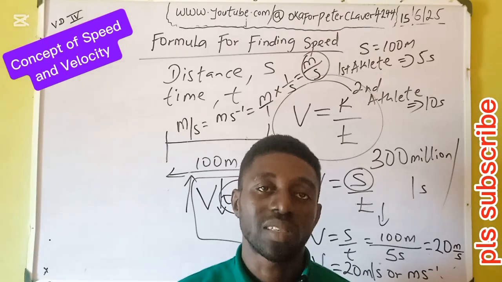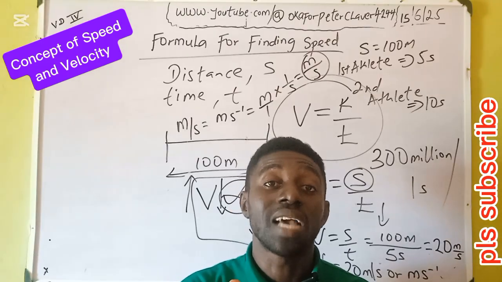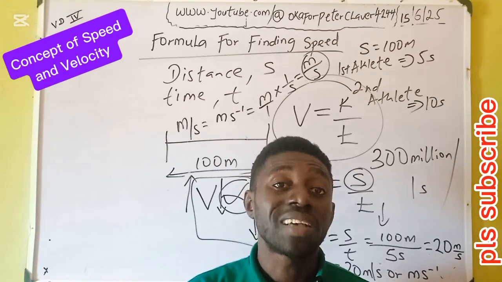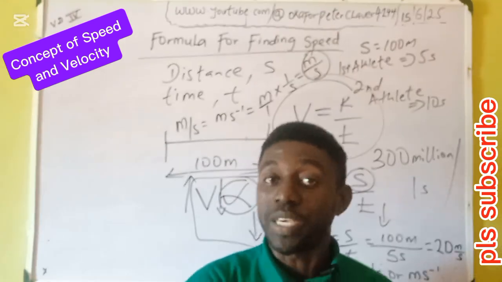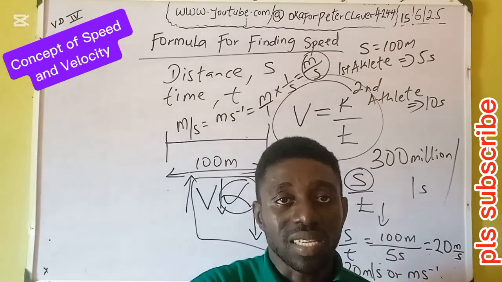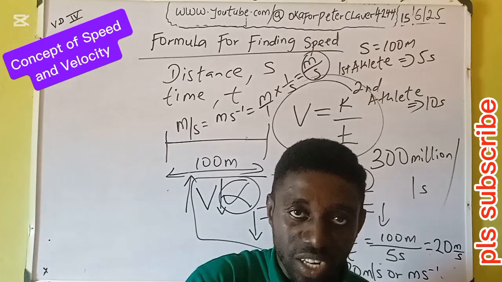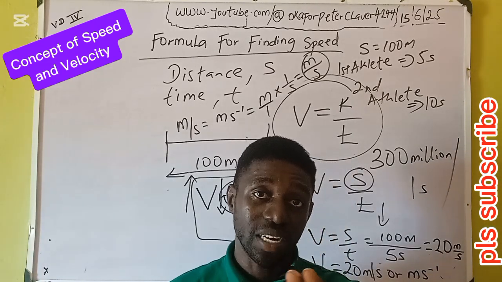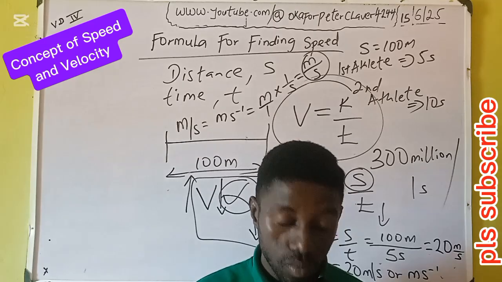That V is velocity. Speed and velocity are almost the same. Almost. The only thing that differs them is direction. Speed is distance over time. Then velocity is speed that has direction. I know it may seem confusing, but it's very simple. Let me give you an example.